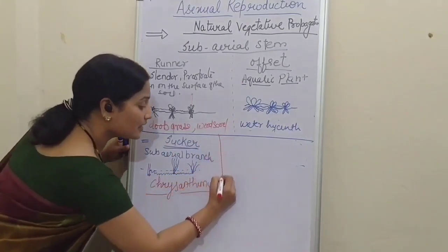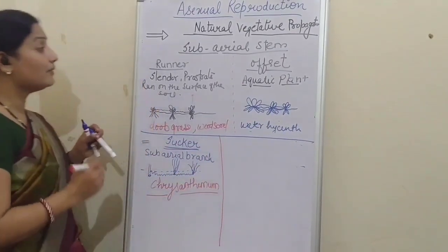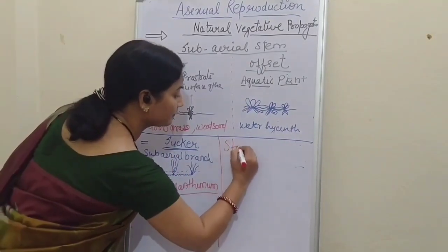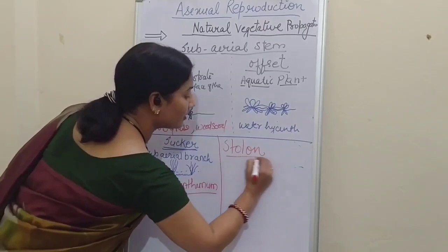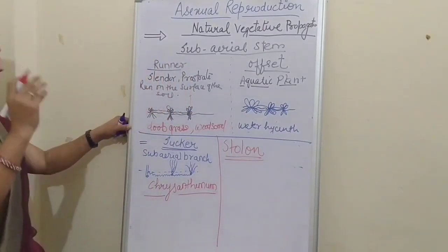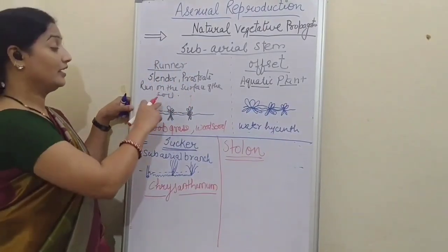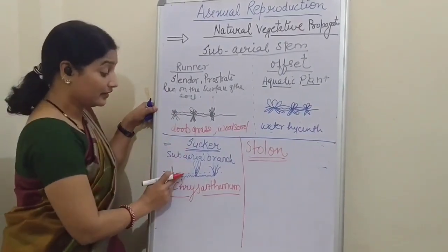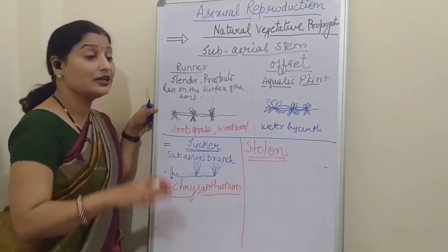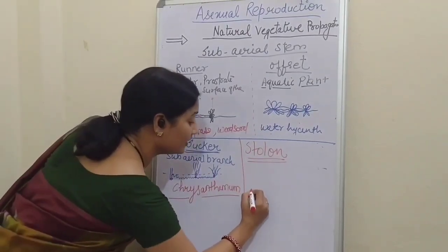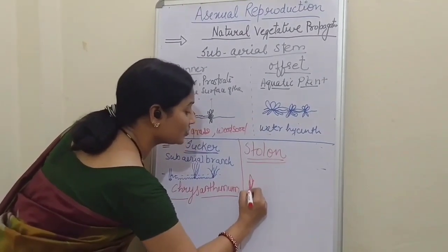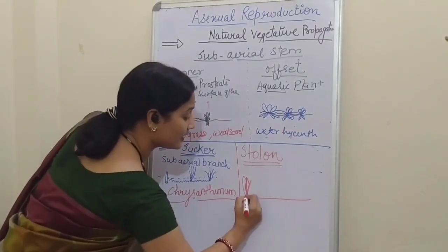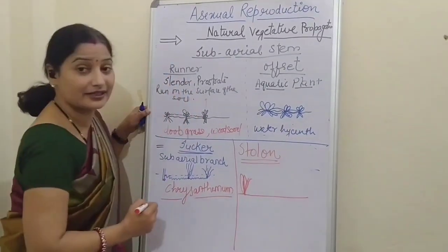Now, the last in case of subaerial stem is stolon. Now see what happens in case of stolon. Once again, come to the runner. The stem is moving on the surface. In case of sucker, the stem is moving under the ground. Now in case of stolon, the stem is over the surface of the soil. That is, the stem will move like this.